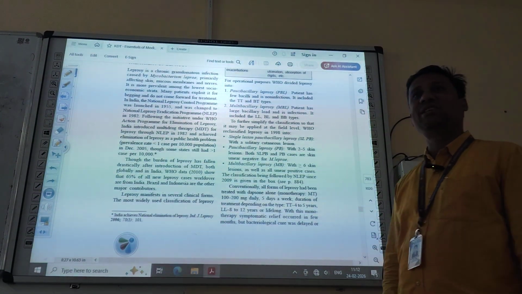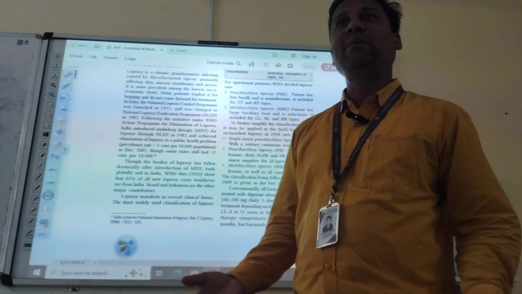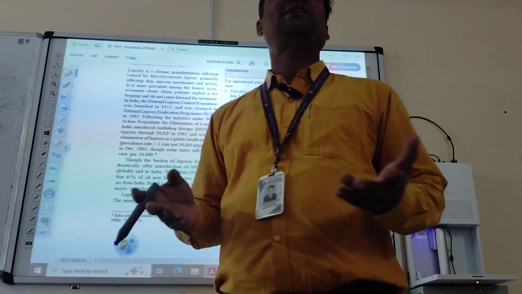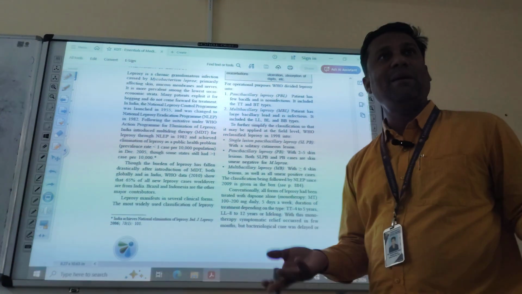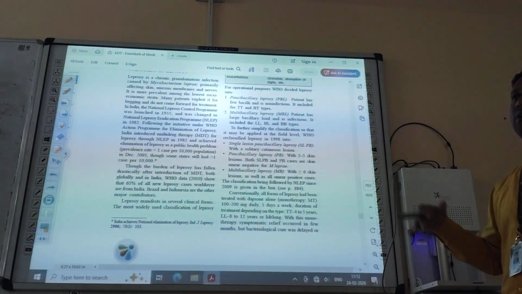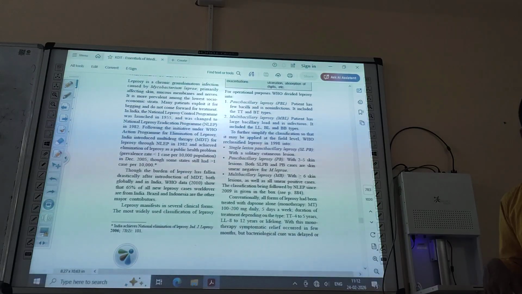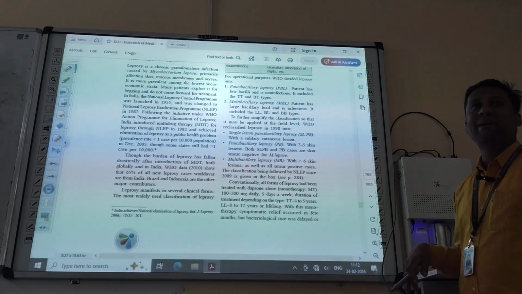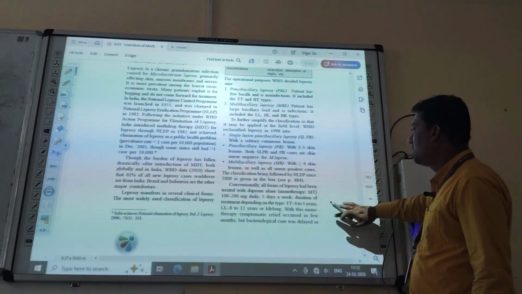Just like your diabetes, if you are suffering from diabetes, lifelong therapy should be there. If you are suffering from blood pressure, lifelong therapy should be there. Okay. Likewise, for leprosy, you have to take medicine for lifelong. Okay.